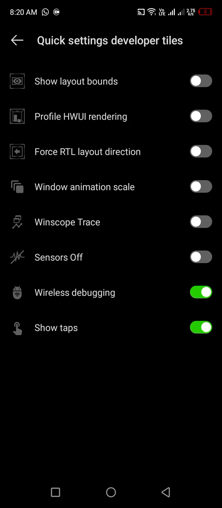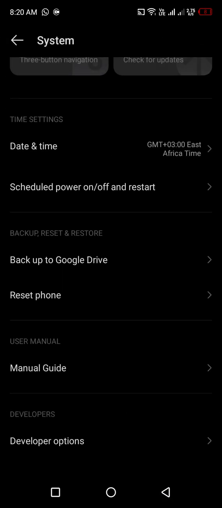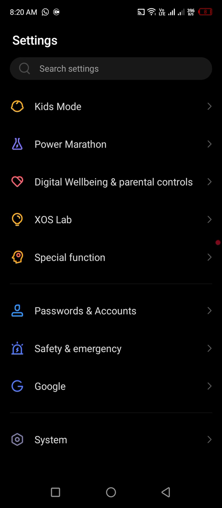And if you can't find the sensor, depending on the phone you are using, you can come here and search something like sensor. I don't know if it has failed to search, but it is found in the developer options.